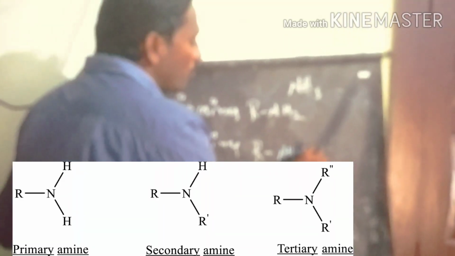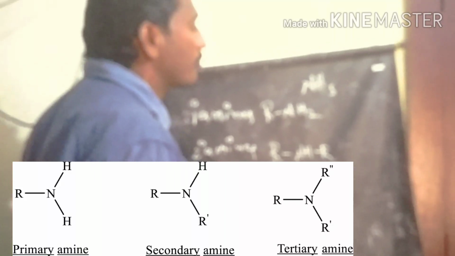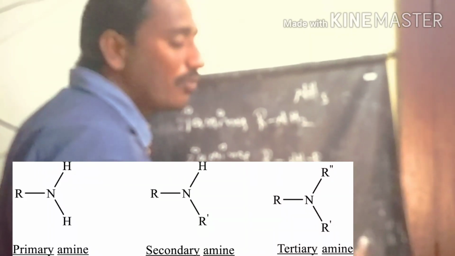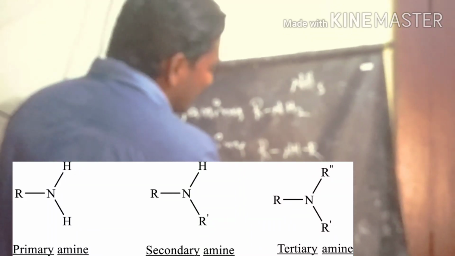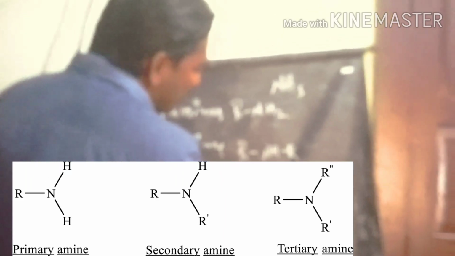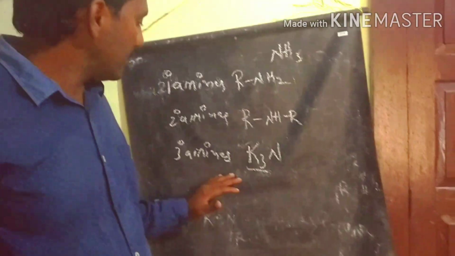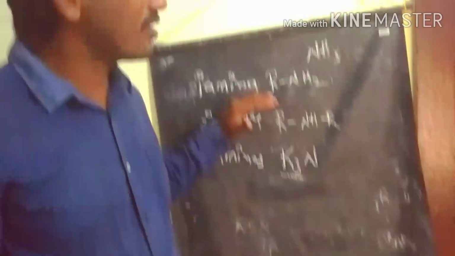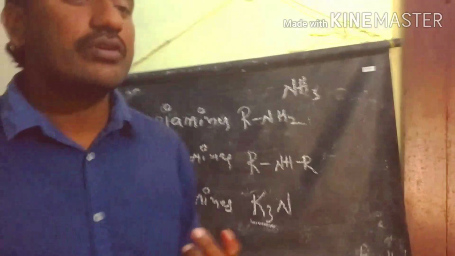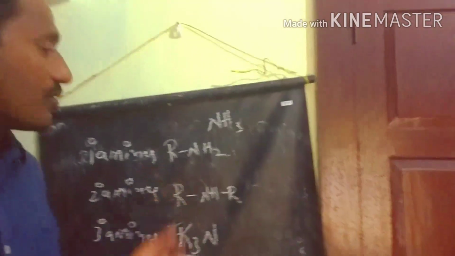In secondary amines, we substitute two hydrogens by two alkyl groups, like two R's. R means any one of the alkyl groups. Tertiary means three hydrogens are substituted. So that is the amines classification: primary, secondary, tertiary. The primary amines are further classified into three types: primary alkyl primary amine, secondary alkyl primary amine, and tertiary alkyl primary amine. So these are the amines classification.